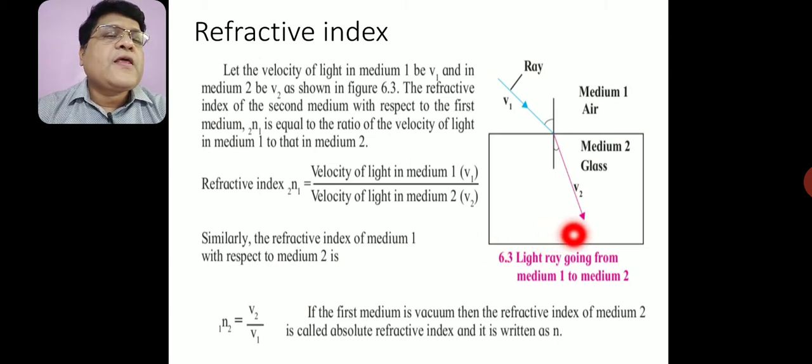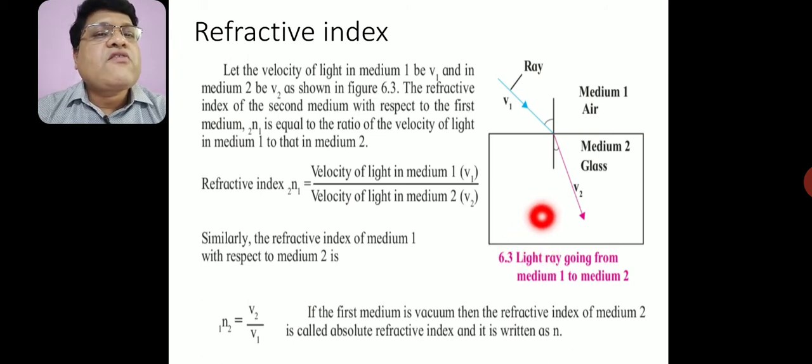For example, the refractive index of air with respect to glass is equal to the velocity of light in glass upon the velocity of light in air.